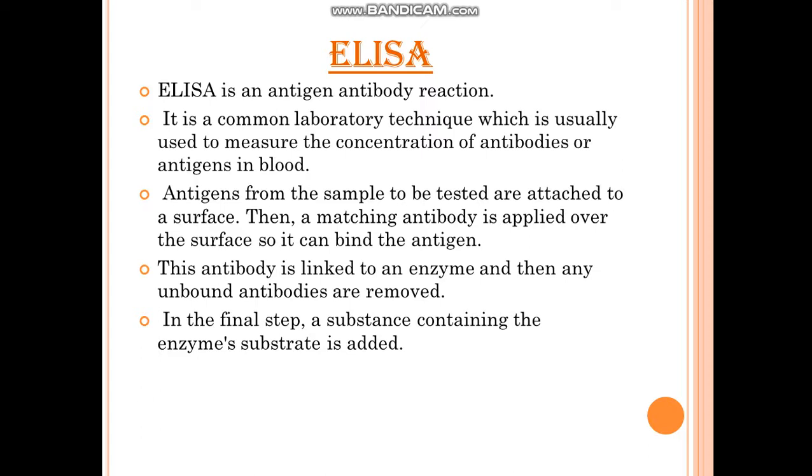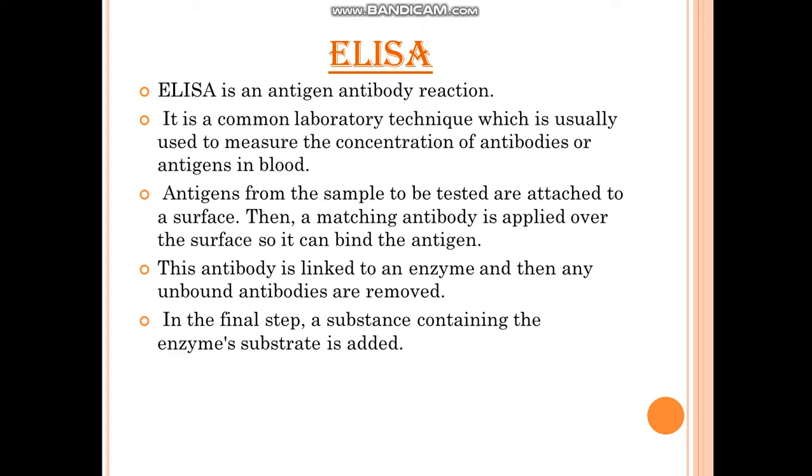In the washing, what will happen, the extra enzymes will also be washed away, and the extra antibodies will also be washed away. Now understand this second step. The enzymes will bind to every antibody, but the antibodies which are bound to antigens will not be washed away with washing, they will remain there in the well.